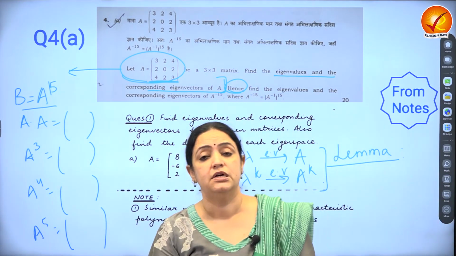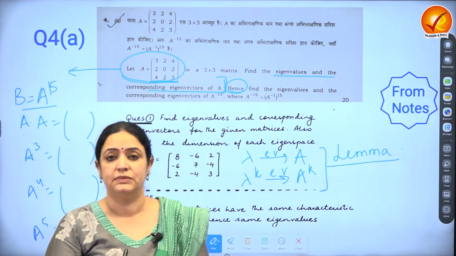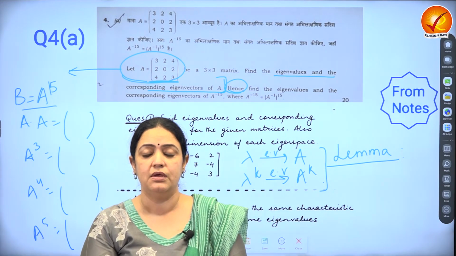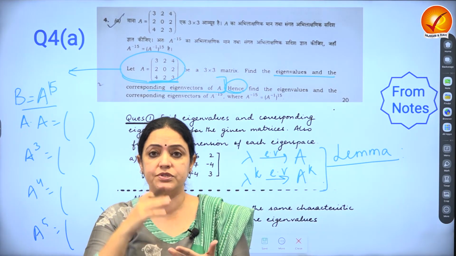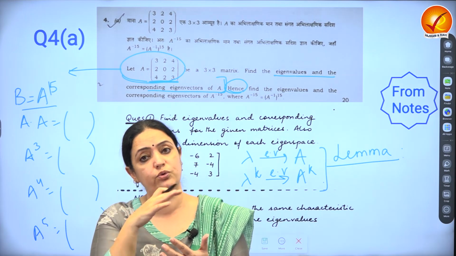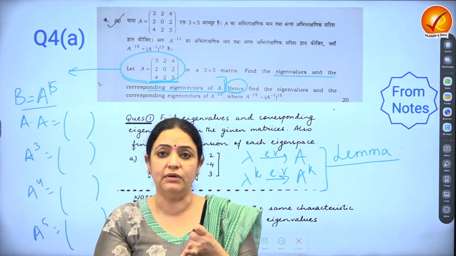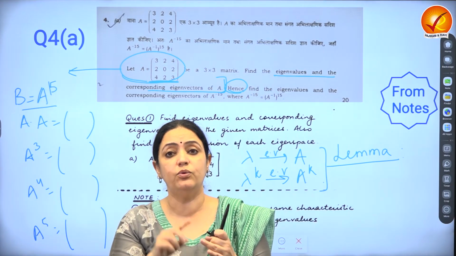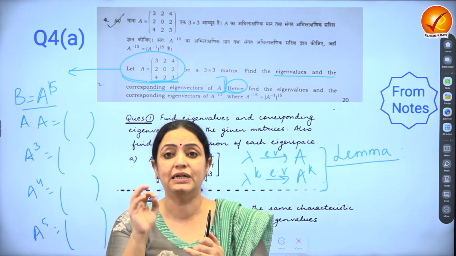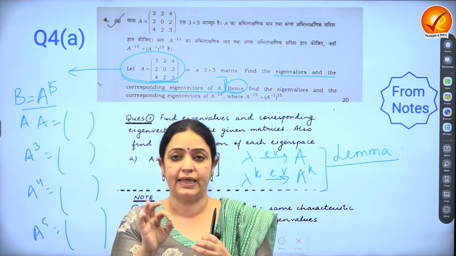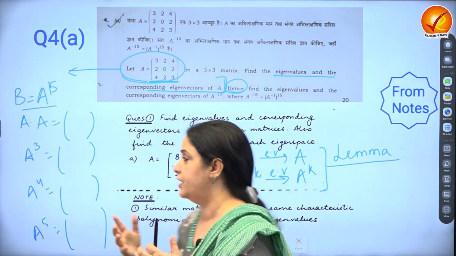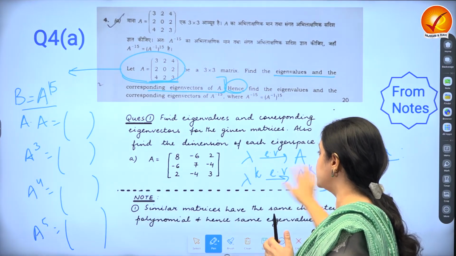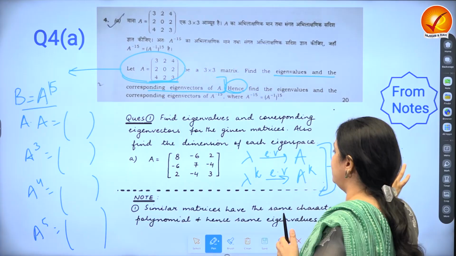What is a lemma? A supporting theorem, a backbone or the skeleton of how you are performing the calculations, is called a lemma. It can either be written right in the beginning or you use it comfortably, and if time allows and there's no paucity of space, then you can also prove them. Definitely state them, and if other factors are in your favor, like you have time and space, then you can also prove them, but minimum you have to state these lemmas.